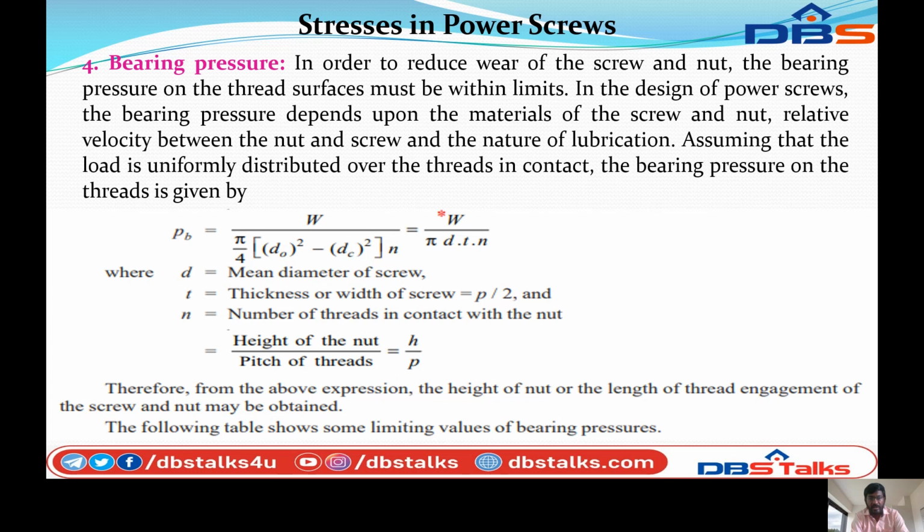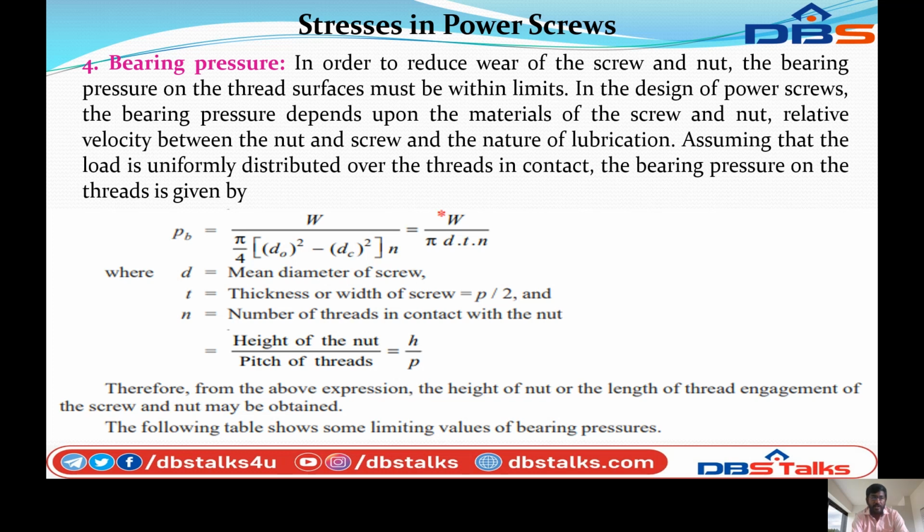In order to reduce wear of the screw and nut, the bearing pressure on the thread surface must be within the limit. In the design of power screws, the bearing pressure depends upon the material of the screw and nut, the relative velocity between the nut and screw, and the nature of lubrication.